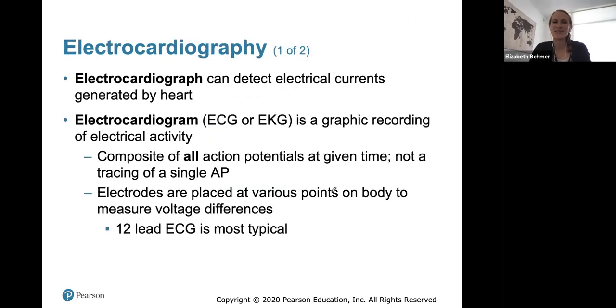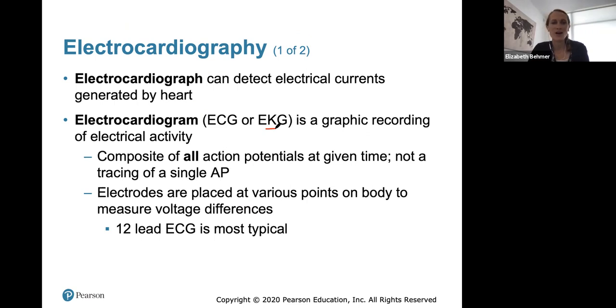Electrocardiography is important. An electrocardiograph, or an ECG, can detect electrical currents generated by the heart, and an electrocardiogram is the actual ECG, or EKG in German. The cardio is spelled with a K. It's a graphic recording of electrical activity, which is a great diagnostic measuring tool in medical settings.